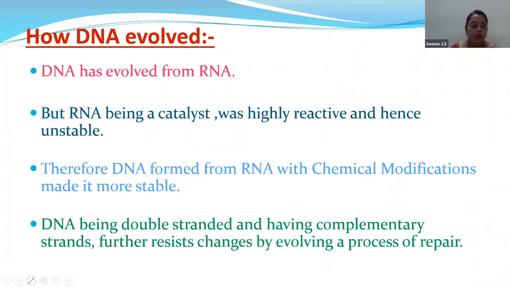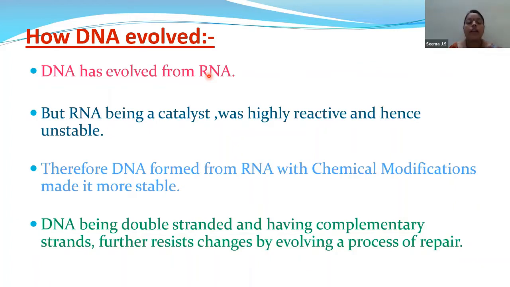How has DNA evolved? So children, DNA has evolved from RNA. We all know that. And we should also say that RNA, being a catalyst, was highly reactive and hence unstable. Children, we have discussed in our earlier classes that because RNA has more oxygen, it is highly reactive. And because RNA is highly reactive, it is not stable.